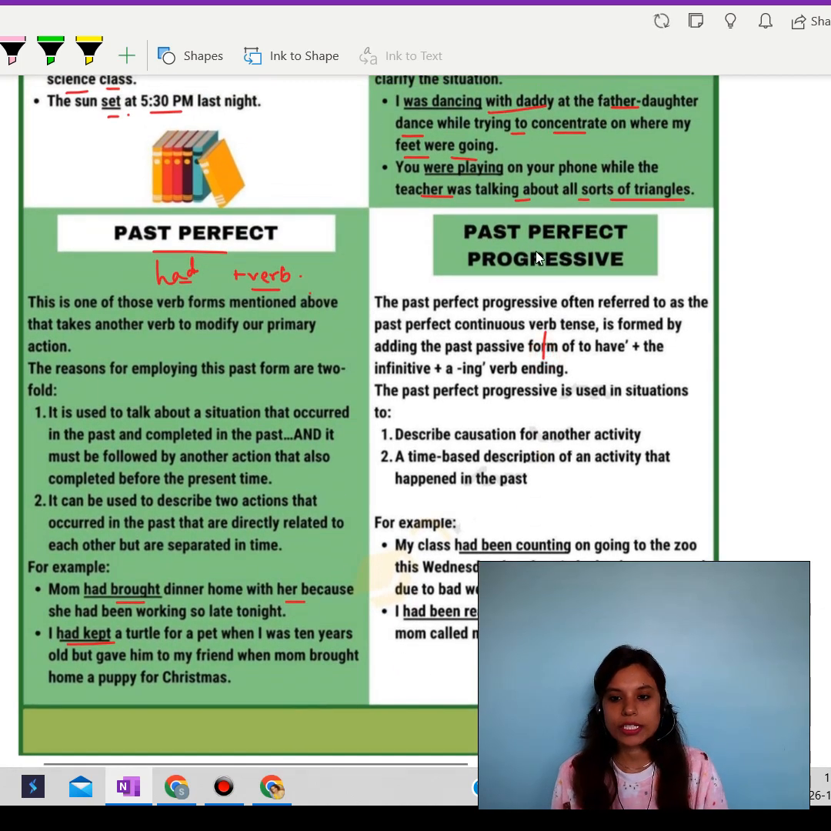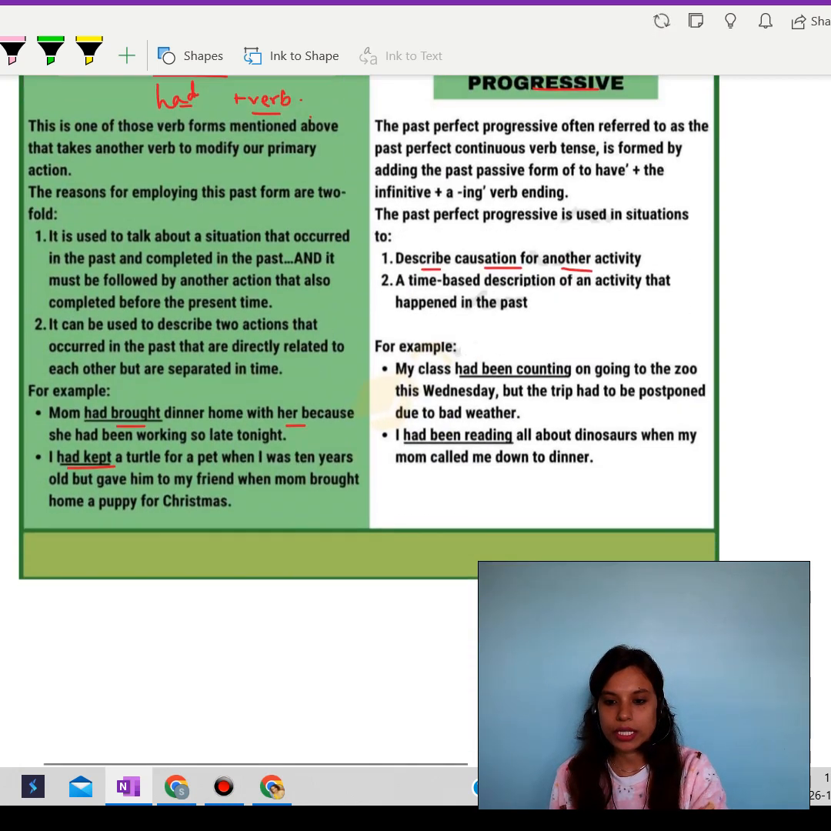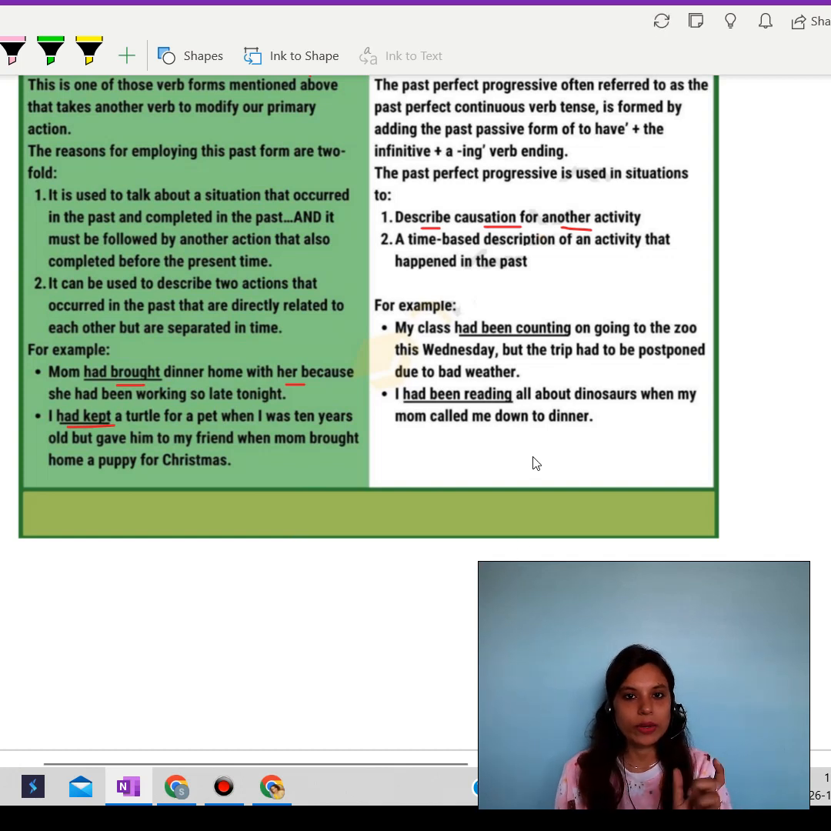Let's move over to past perfect progressive, meaning past perfect continuous tense we are talking about. So let's talk about this one, that describes the cause for another activity. Again we are talking about something which was going on in the past. That is why there is the addition of ing, that is the progressive tense. So: my class had been counting on going to the zoo this Wednesday, but the trip had to be postponed due to bad weather. So had is a part of the perfect tense, and just because it's past perfect, that's why we are using had.